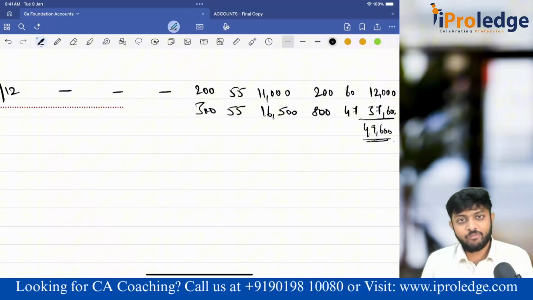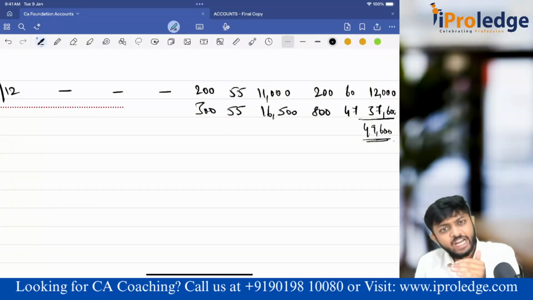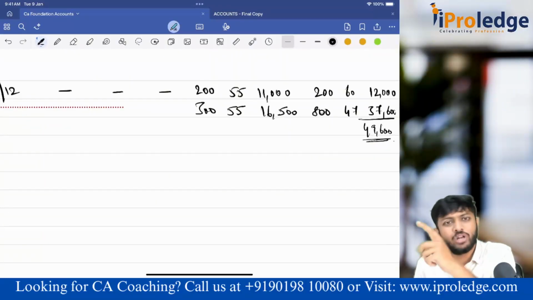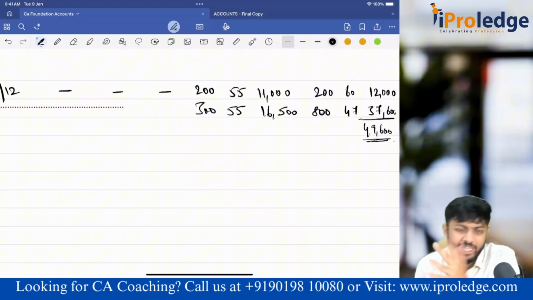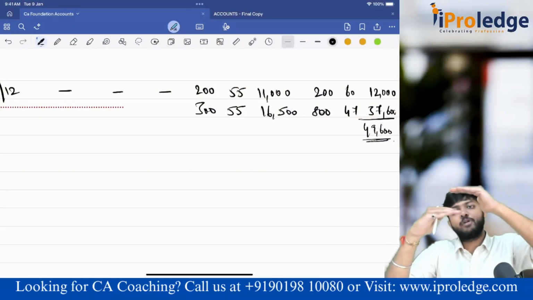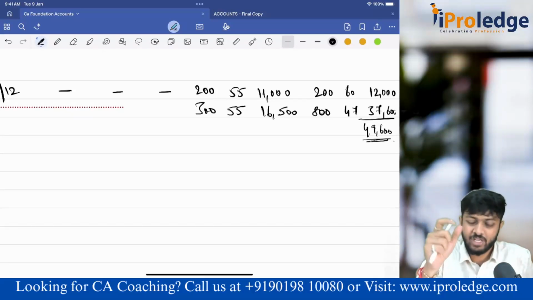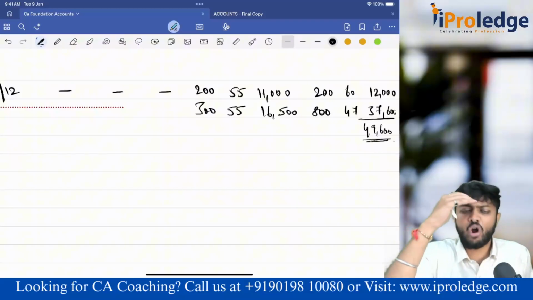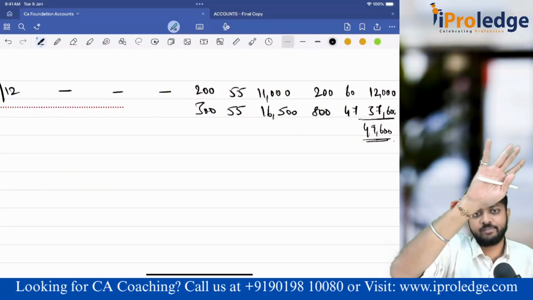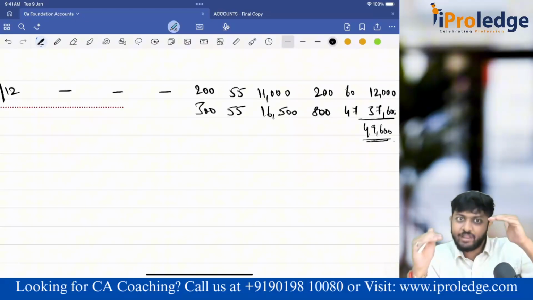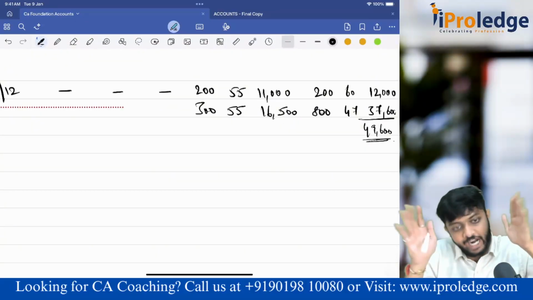So same logic, same FIFO, LIFO we are applying in both. In periodic we are applying it in the end. And are we considering sales and other stuff? No, sales we have considered as one total amount. Dates and all in between, all that complication we will not consider, because it is happening periodically. I take periodical purchase minus periodical sales equals my closing stock units. And for doing FIFO, LIFO, directly just take purchase details. Sales details I am not at all concerned with under the periodic method. But under perpetual, I am concerned with sales details also, because the moment sales is happening, FIFO is also happening at that point of time only.